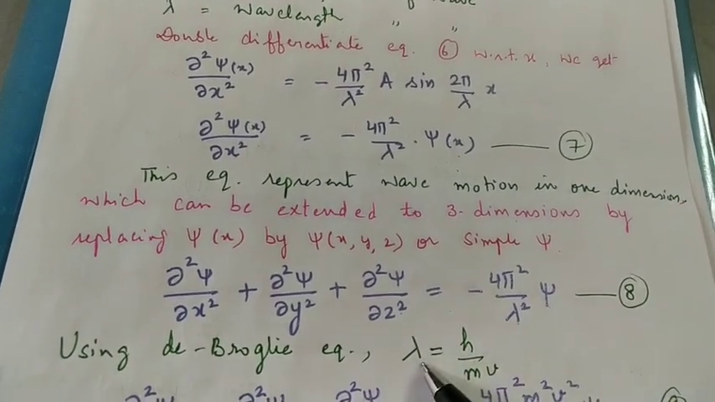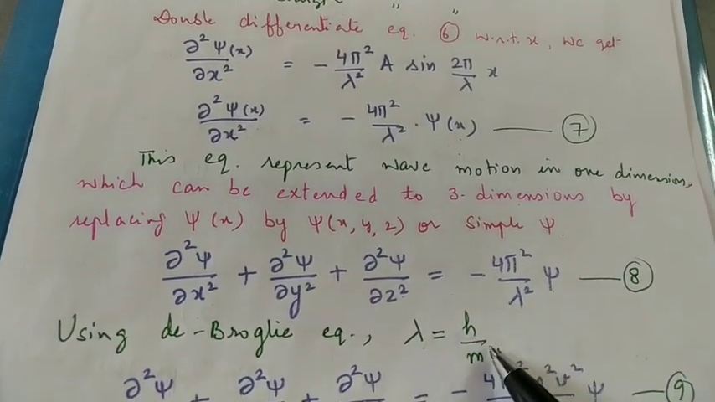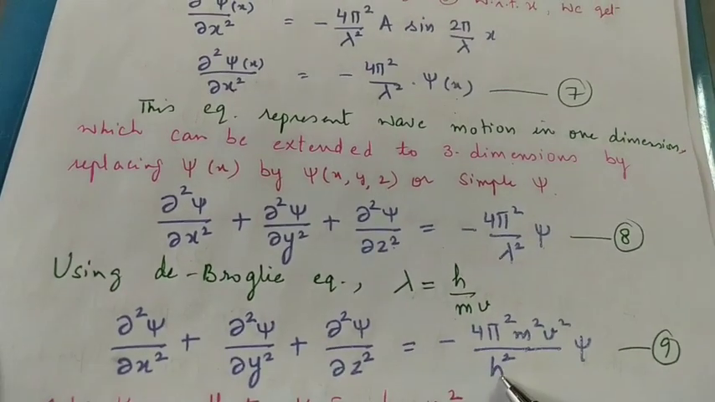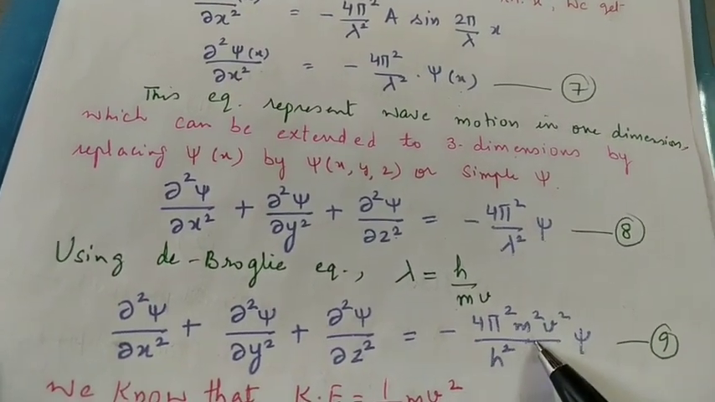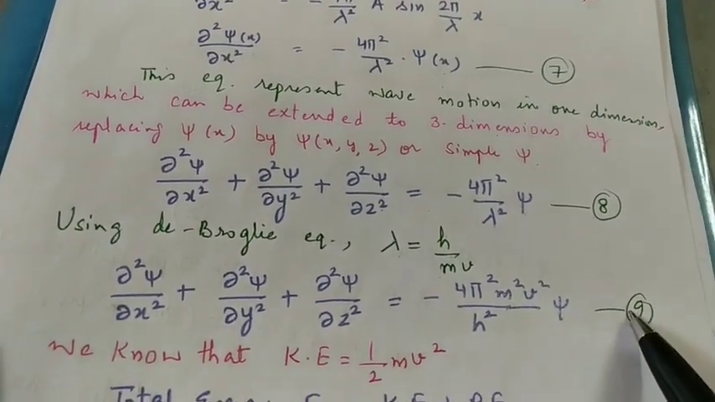Now we know what lambda is according to de Broglie: h upon mv. We put the value here, it is h square upon m square v square. Let us suppose this is our equation number 9.